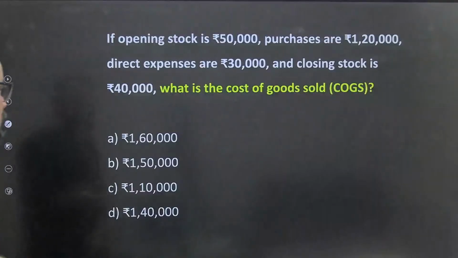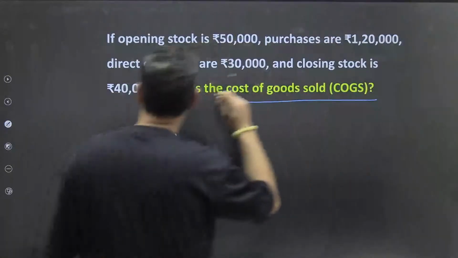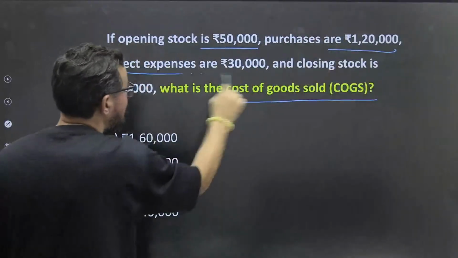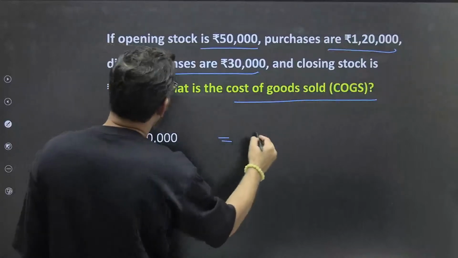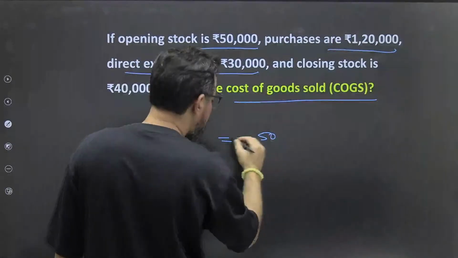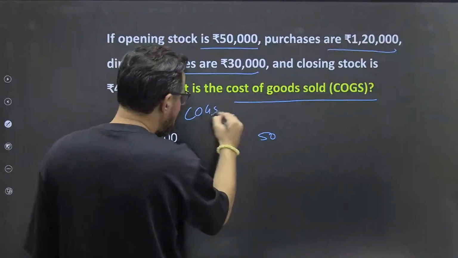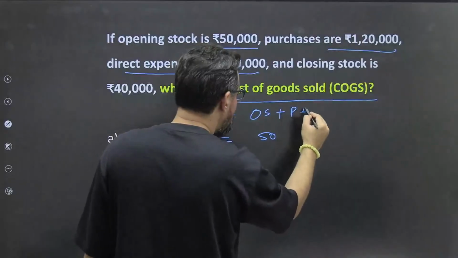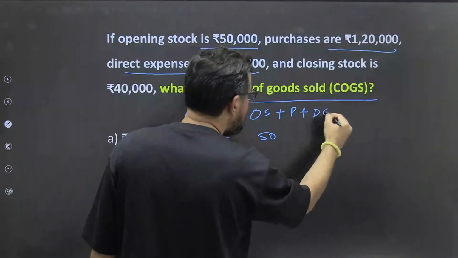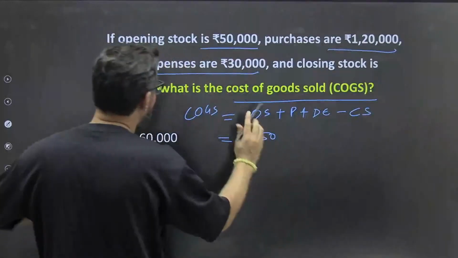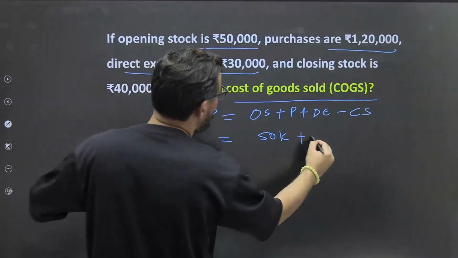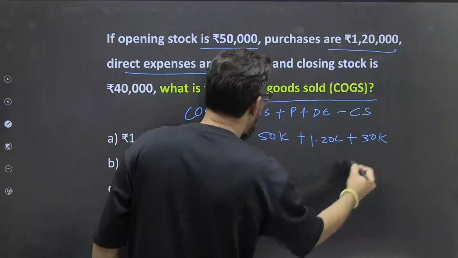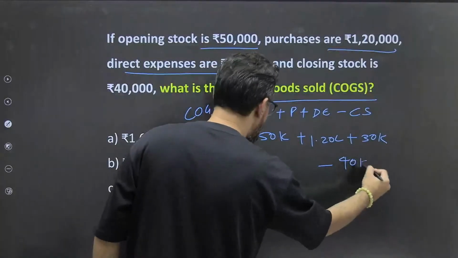चलो हाँ, अगर हम इस पे अप्लाई करते हैं आपके फॉर्मूला को, अब यहाँ पे देखते हैं, ठीक है. If opening stock is 50,000, purchase is 1,20,000, direct expense is this. क्या होगा आंसर आपका? Opening stock is आपका 50,000. Cost of goods sold is equal to opening stock plus आपका purchase plus direct expense minus closing stock, ठीक है. इस हिसाब से लेके चलो इसको, ठीक है. 50,000 plus 1.20 lakh plus आपका direct expenses 30,000 minus आपका 40,000, ठीक है. तो कितना आता है इसका आउटकम?